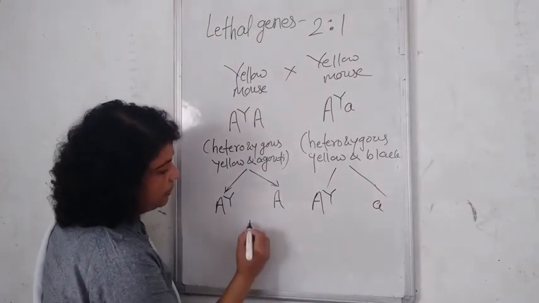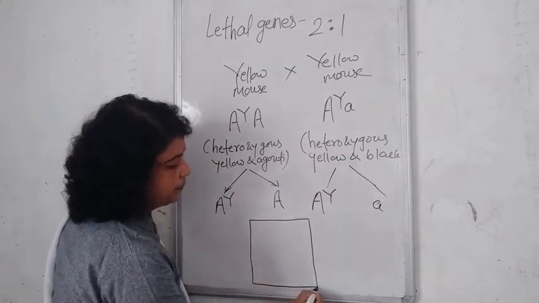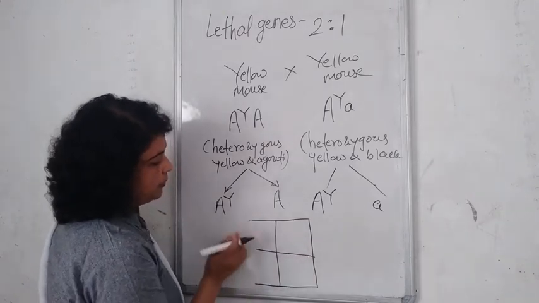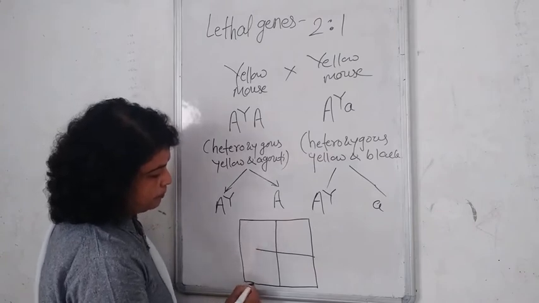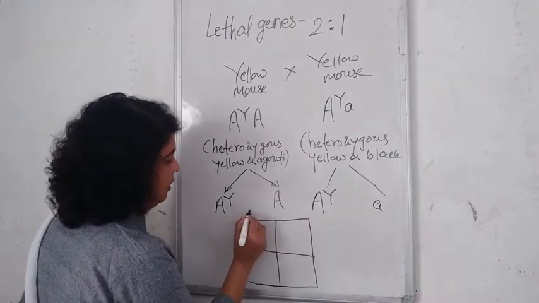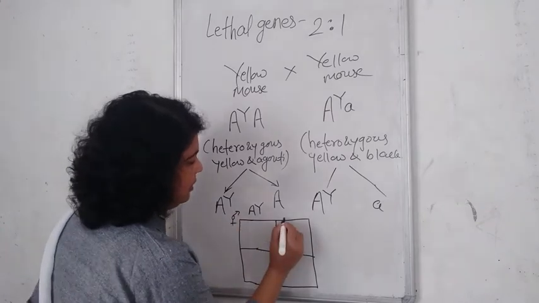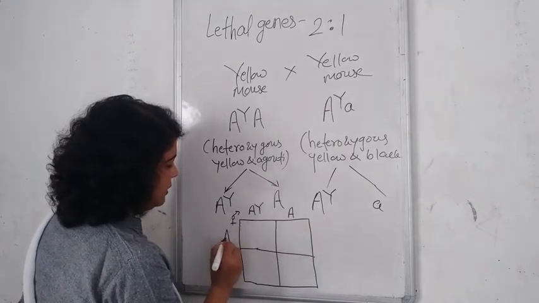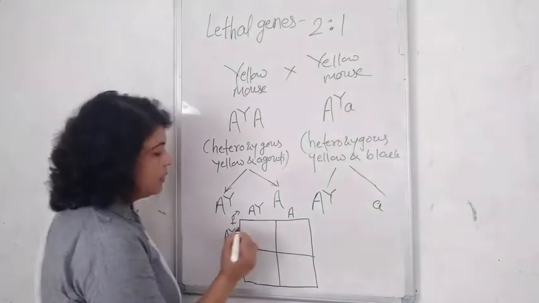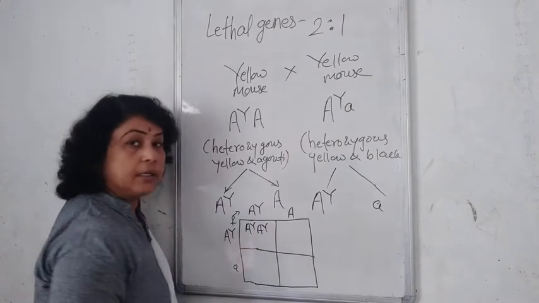When we draw a Punnett square with the two gametes from each parent, here is A Y, here capital A, here also A Y, and small a.